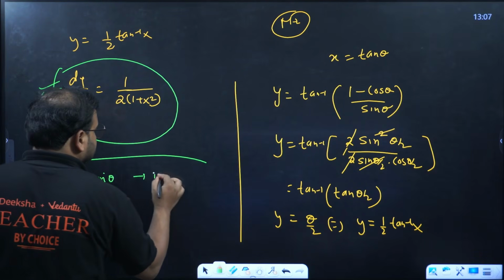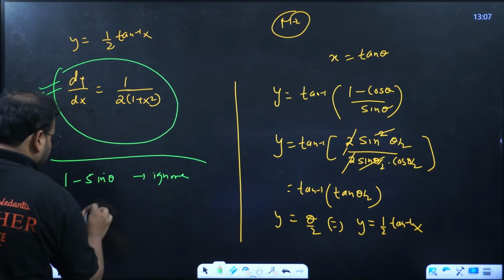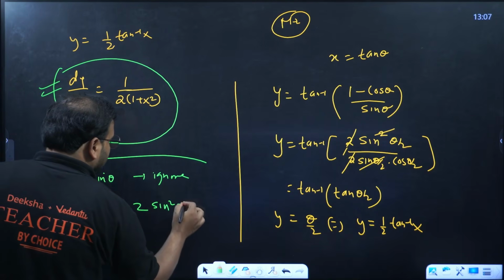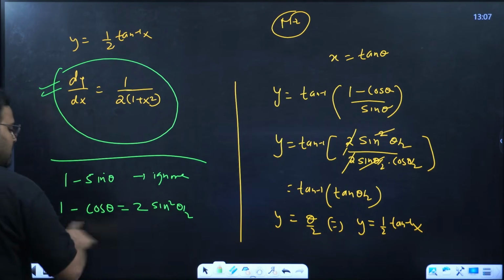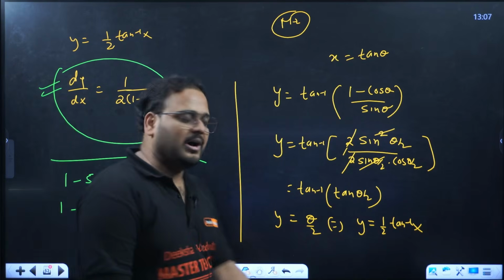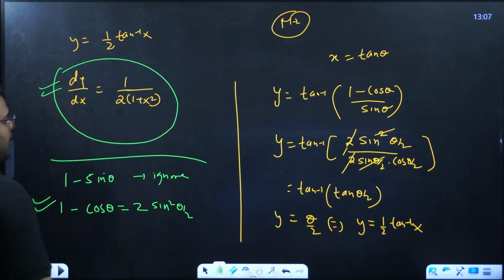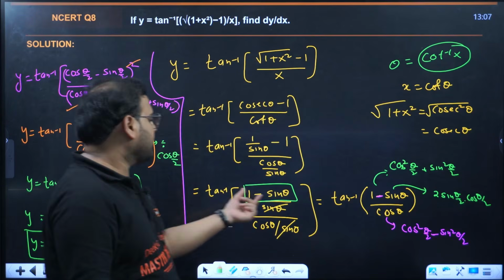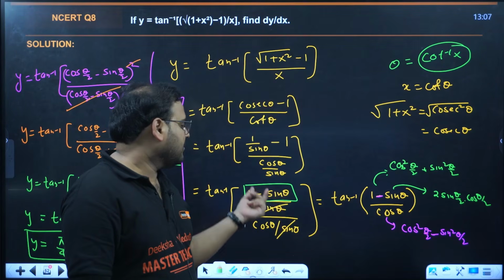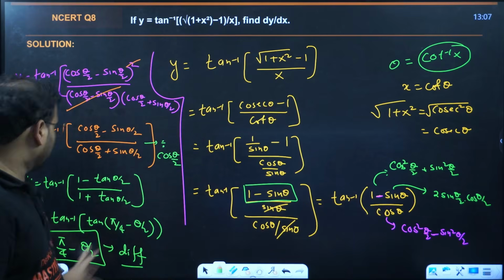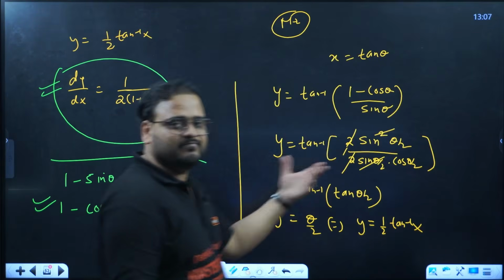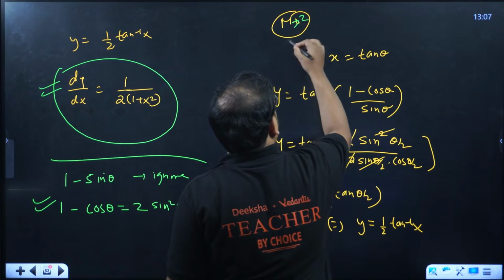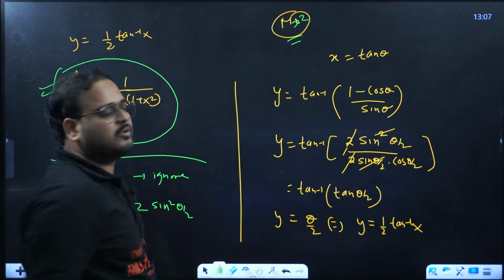ignore this and choose 1 minus cos, because this is the formula given as 2 sine square theta by 2. If you have 1 plus cos, it becomes 2 cos square theta by 2. So I would recommend you to use this form or reduce the question in this form. So when I saw that the problem was coming as 1 minus sine, I knew it'll make a whole square, it'll be a lengthy process. That's why I explained you the shortcut method, or better method, as method 2. Please choose method 2.